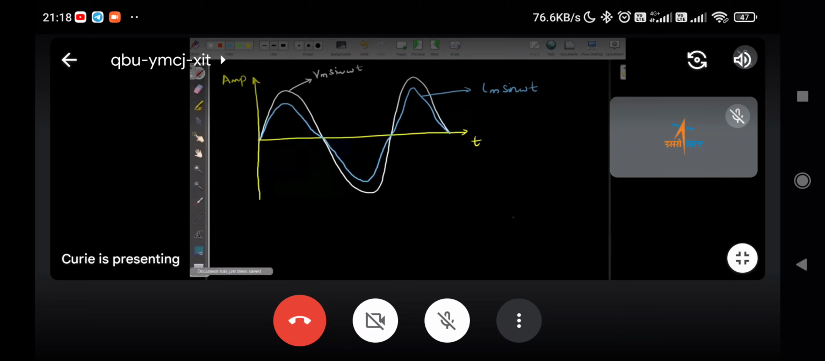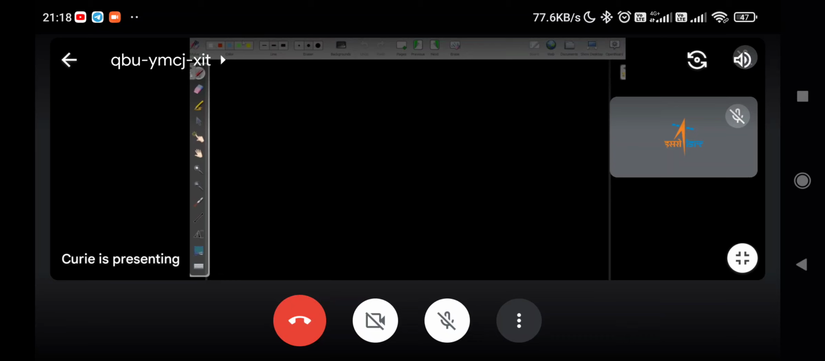Next, we are going to see a pure inductive AC circuit. For this also we will try to derive the relation between the current and the voltage, and after that we will just write the equations. That is sufficient once you get the idea.